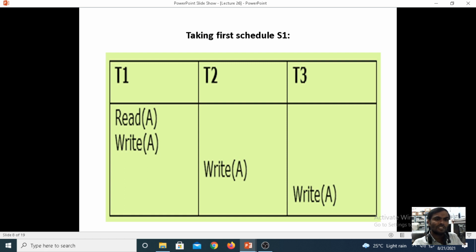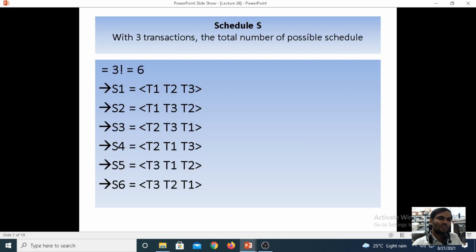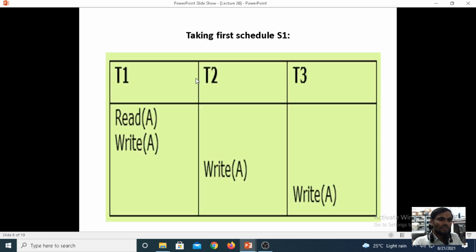Now if you want to take schedule 1, under the first schedule, T1 transaction to T2 transaction, from T2 transaction to T3 transaction. When we are considering the T1 transaction, it is performing two operations, the read and write operations. After executing the read statement, it goes to the write statement. So two operations are executing under T1.